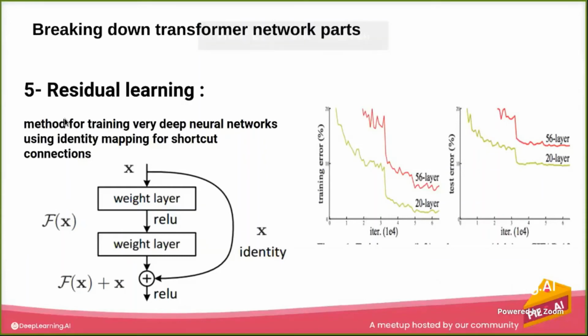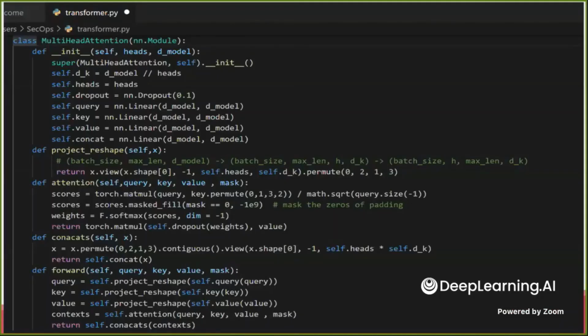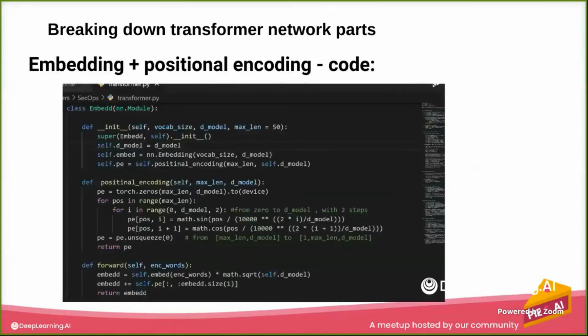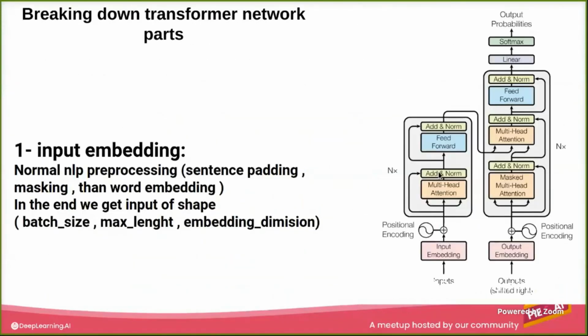Now, the next part is residual learning. Let me get you back to the main block of the transformer. As you can see, we completed this, it's just a normalization term. If you look at this block, I hope that you already know residual blocks or residual learning, because it is a very core part of deep convolutional networks in computer vision. But I will give you a brief on it if you don't know it.